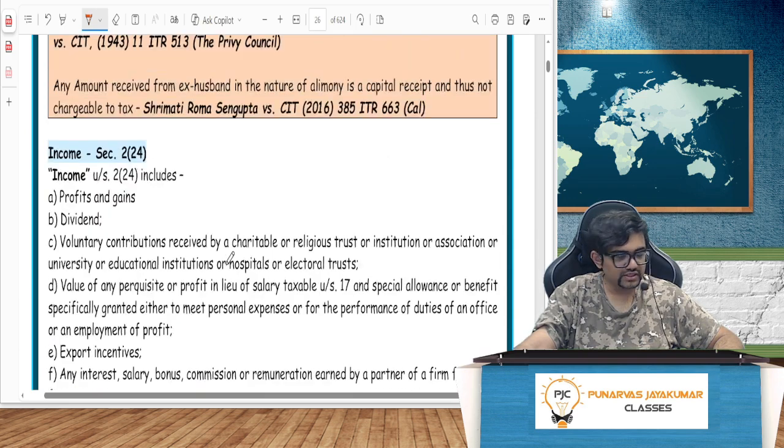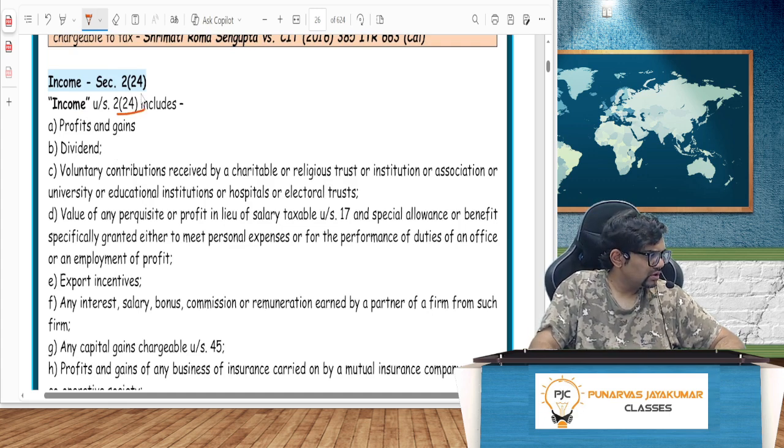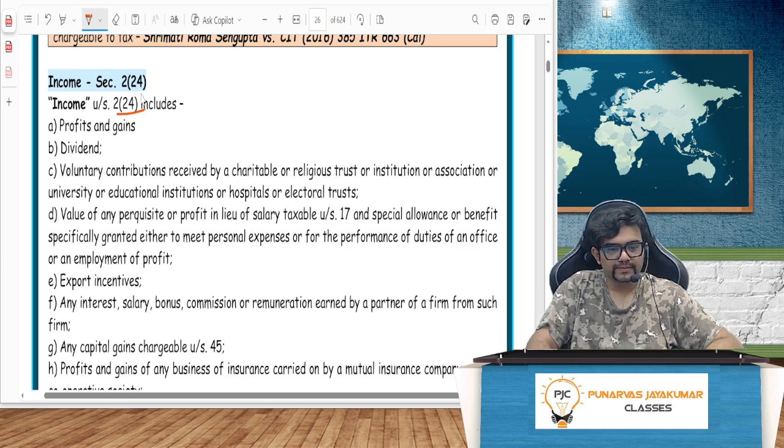Right. So if you see here, income definition. Income definition is in section 2 clause 24. Soumya, did you understand? You have not responded. Give me yes or no. Income is defined in 2 clause 24.